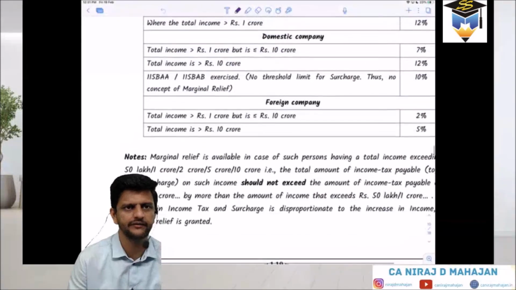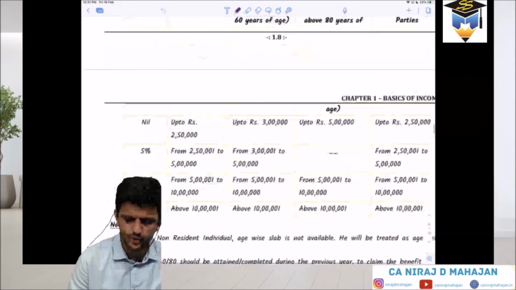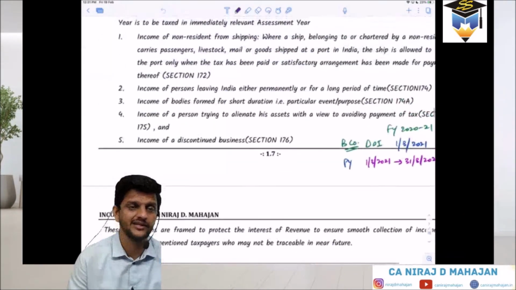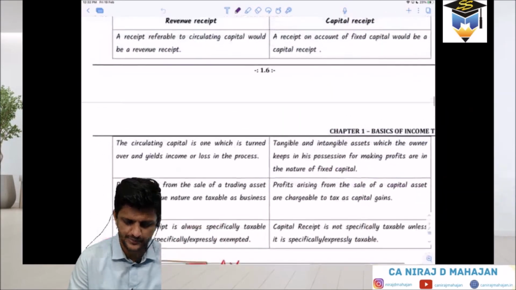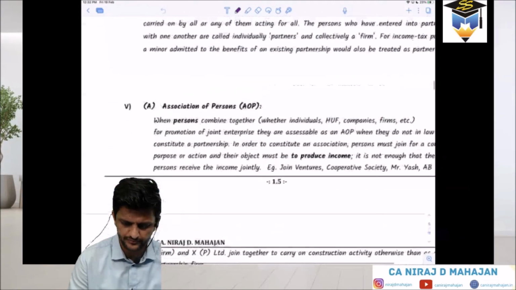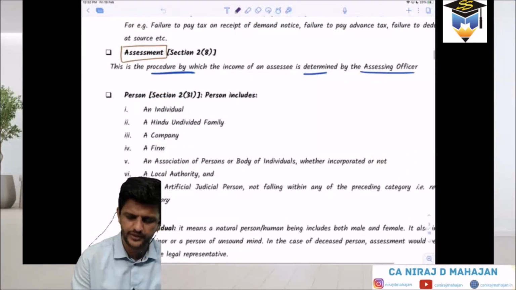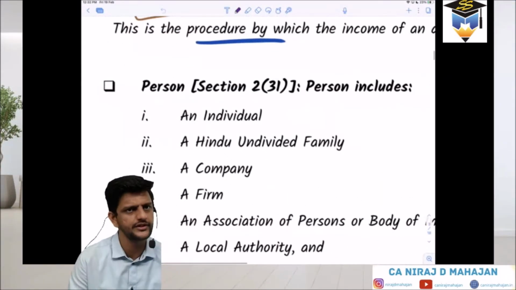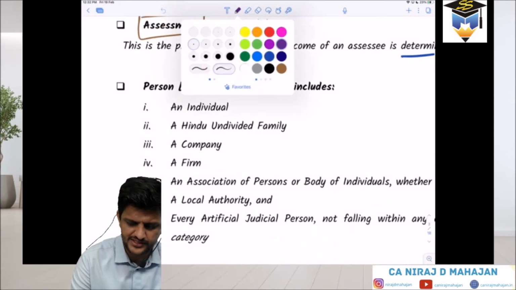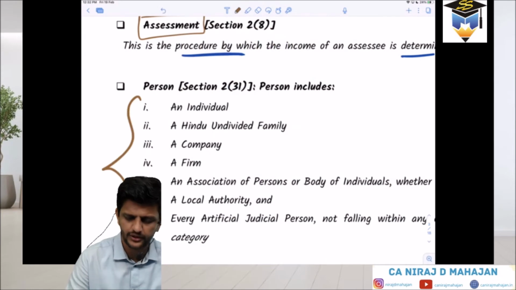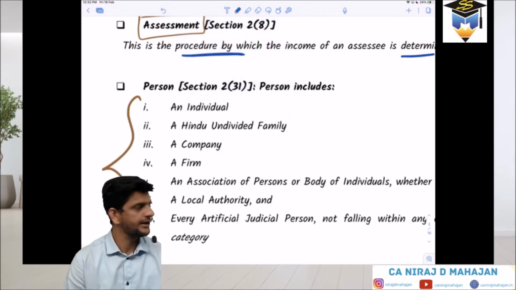So a little bit of PY and AY is clear now, the basics. Assessee and everything is clear. Let us go to the definition of person now. Even in assessee it was written: assessee is a person. So we will now see the types of person. Important, okay? First, a very simple one. Person includes, there are only 7 of them. Keep that in mind. Person types are how many? 7, for the sake of income tax.